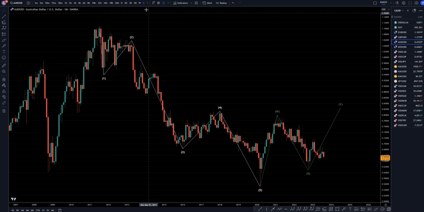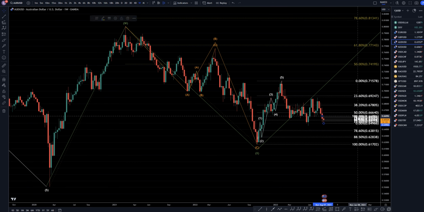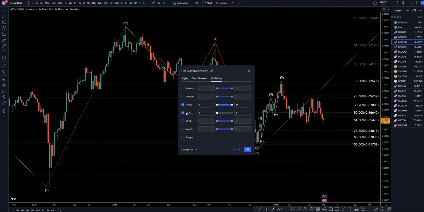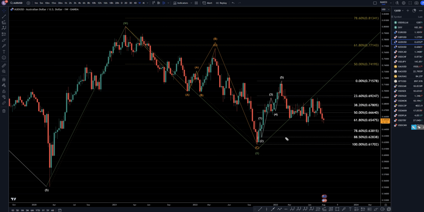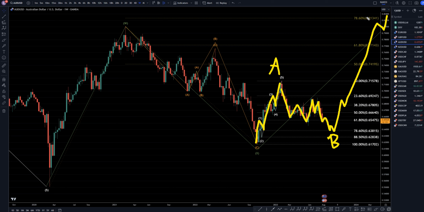So let's take a look at that on the weekly time frame. On the weekly time frame, we definitely don't want to see this fib on this time frame. So on the weekly, we definitely see a series of higher highs, higher lows. I think this is a wave A. I think this is like an A, B, C, D, and we're most likely in a wave E right now. And I think that once this wave E is over, it's probably going to end in A, B, C, D, E of wave B, and then head up and make that wave Y, which should be a trend for the wave C of wave Y to form that pattern that I was showing on the monthly time frame.